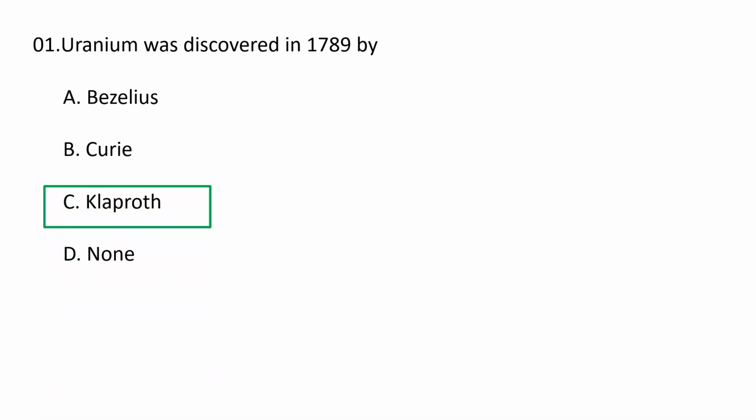So uranium was discovered in 1789 by Martin Klaproth, a German chemist who isolated an oxide of uranium while analyzing pitchblende samples from the Joachimsthal silver mines in the former kingdom of Bohemia, which is located in present-day Czechia. He named his discovery Uran after the planet Uranus. So that's why the name uranium has occurred. C is the correct answer.